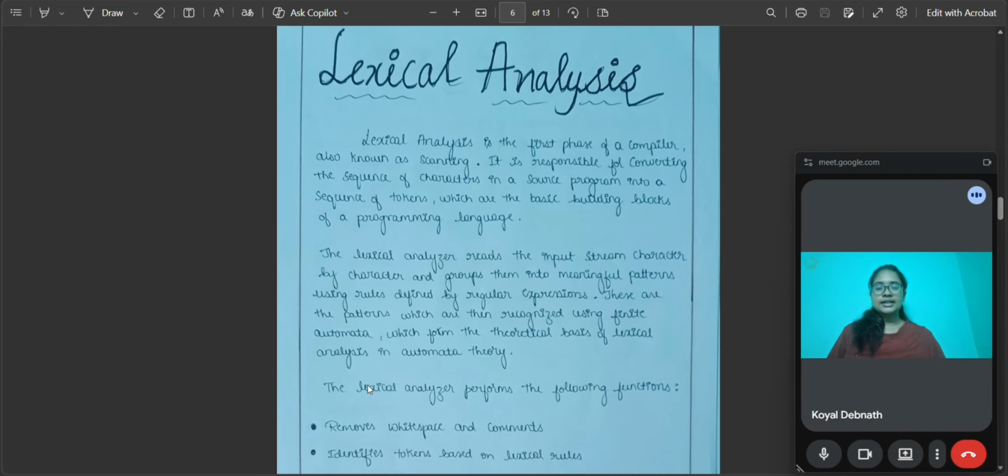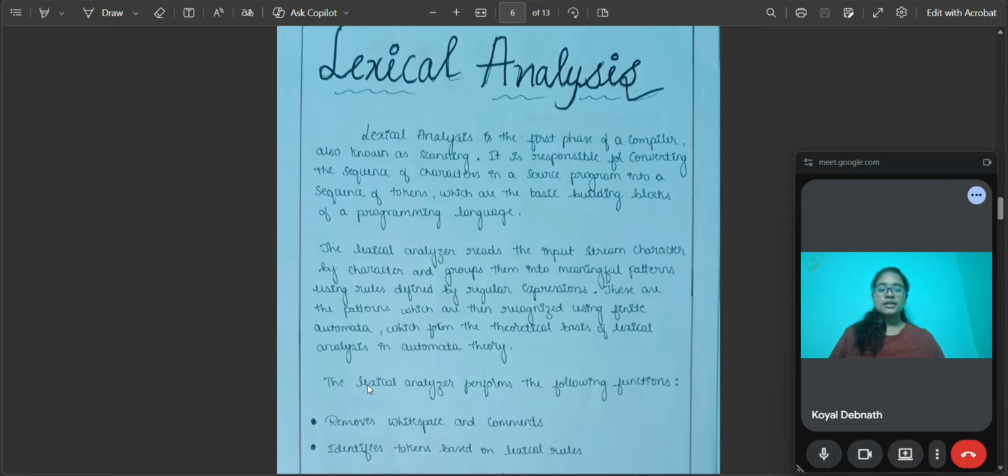So what is lexical analysis? Lexical analysis is the first phase of the compiler and is also known as scanning. In this phase, the source code is read character by character and divided into meaningful units called tokens. For example, x equals 10 semicolon. Here x is an identifier, the operator is equals, 10 is a number, and the semicolon is a delimiter. We will see that in the next slides.